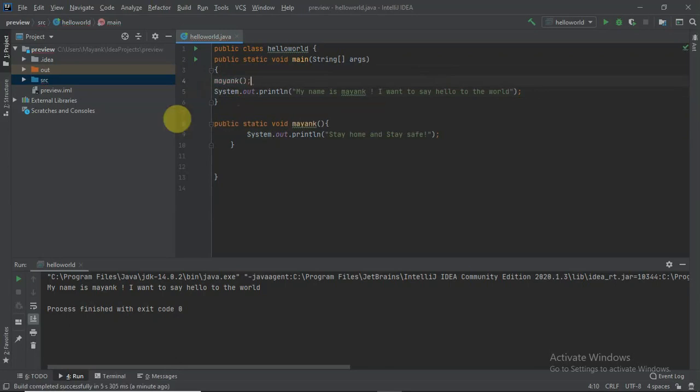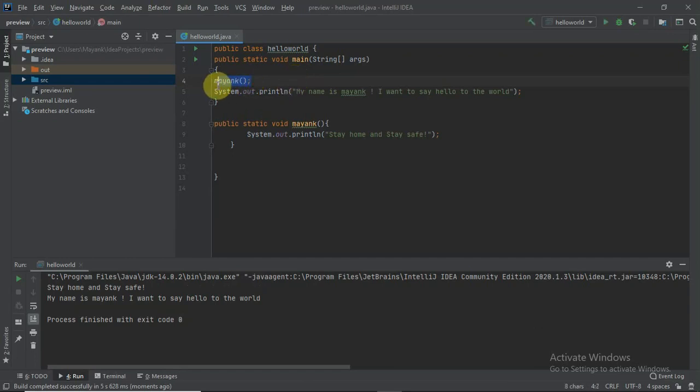So I call this method in the main method, and let's run the program and see what happened. So now you can see that stay home and stay safe is also printed, but it is printed above my previous statement. Why is it so? Because we had called this method above this print statement.